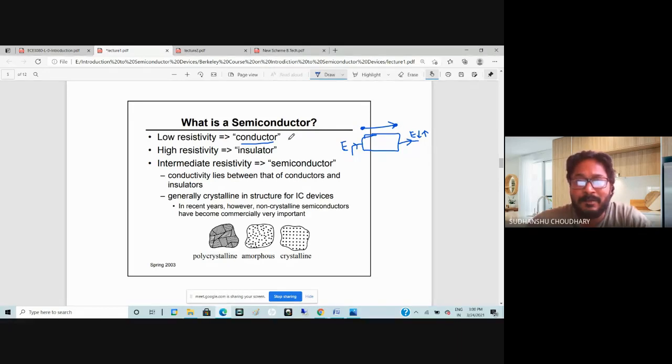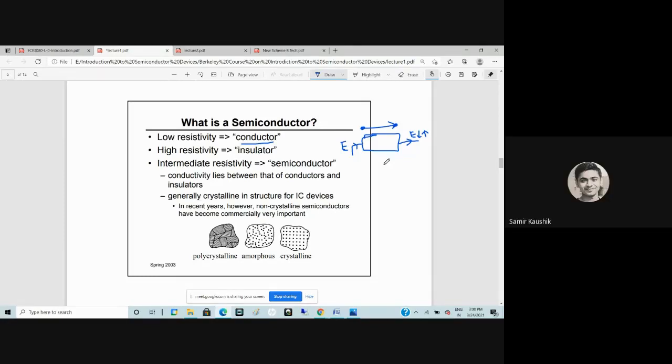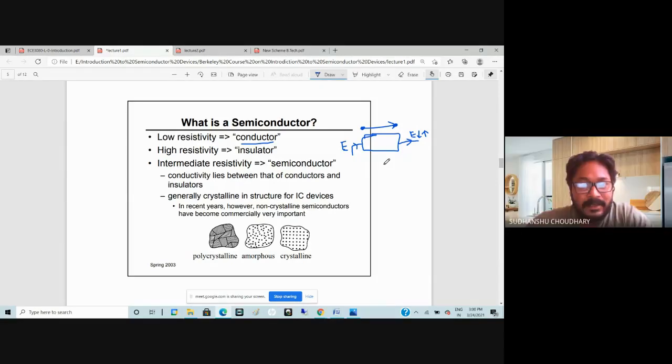So any example of a conductor? Copper, aluminium, sir. Iron, gold, silver. Yeah, great, very good. So gold, silver, all these could be conductors. In fact, iron can also be a conductor. Copper wires we have seen in our houses also, you might be using them for wiring purposes, right?